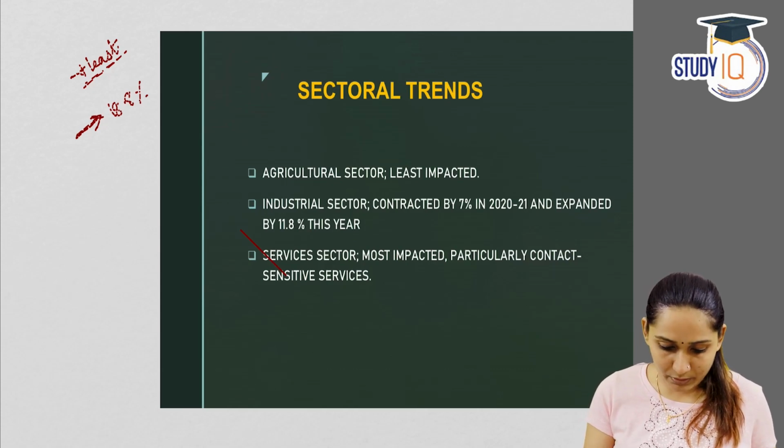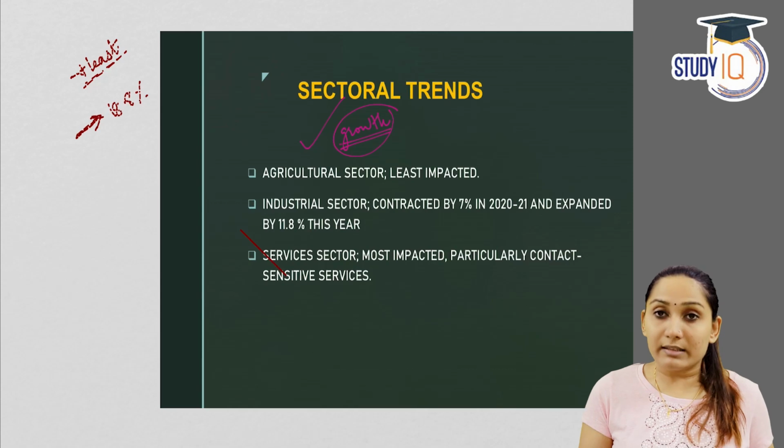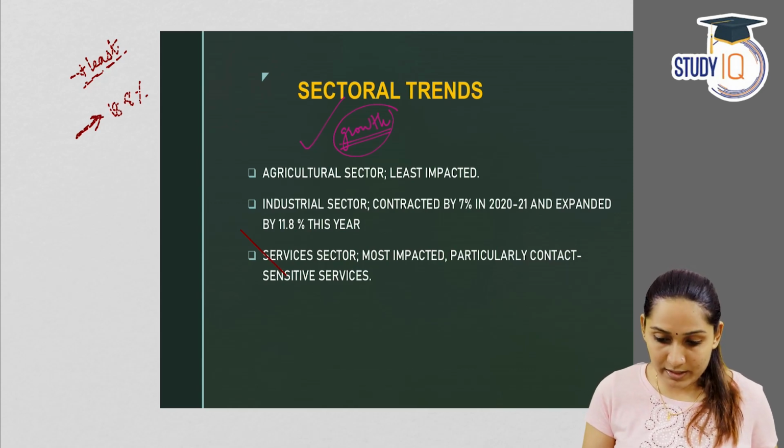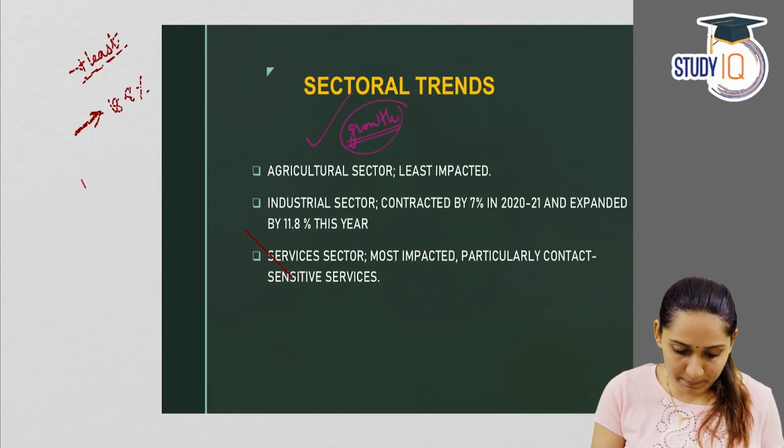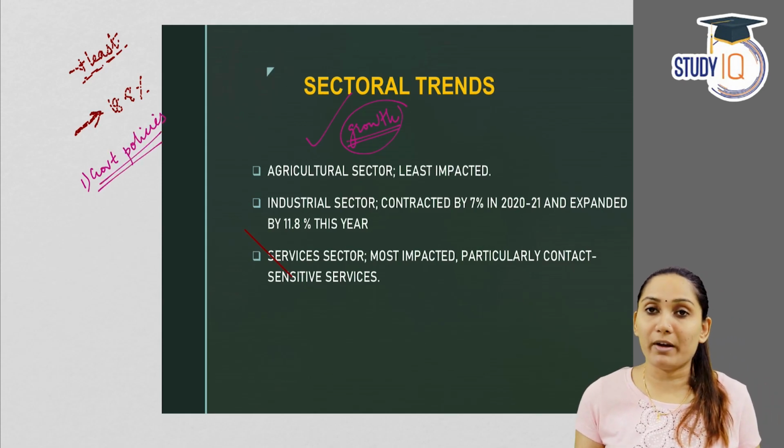Then there are several factors identified by the survey which relate to the strong performance of the agricultural sector. So according to the survey, for the growth of the agricultural sector or for the strong performance of the agricultural sector, there are certain factors. First one is government policies in support of farmers. Several government policies to support farmers.